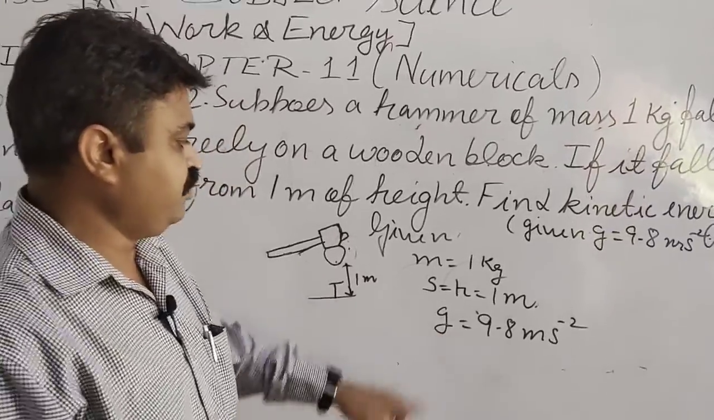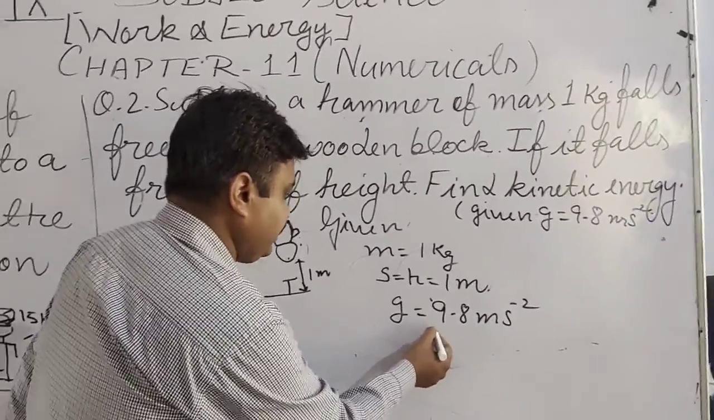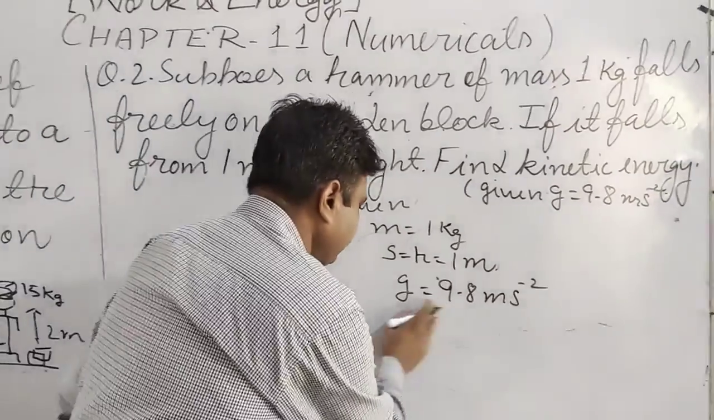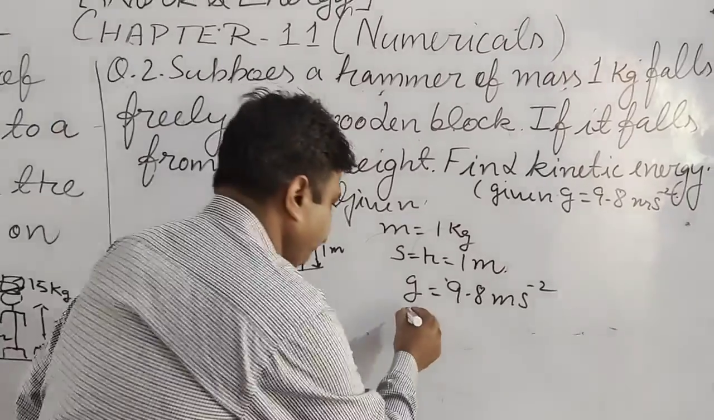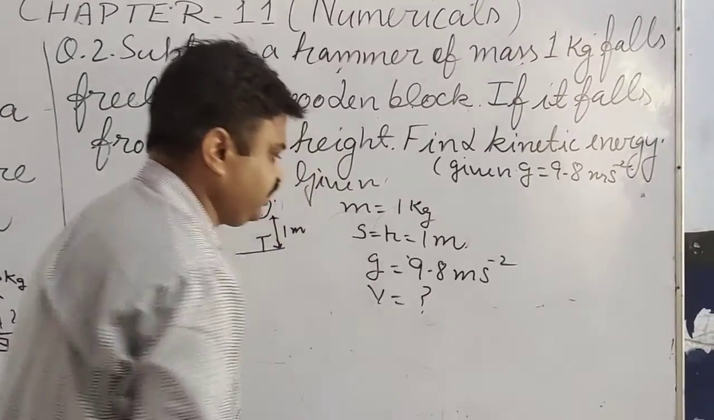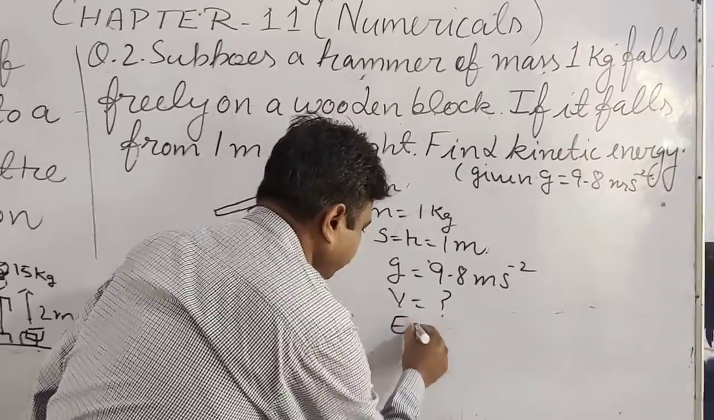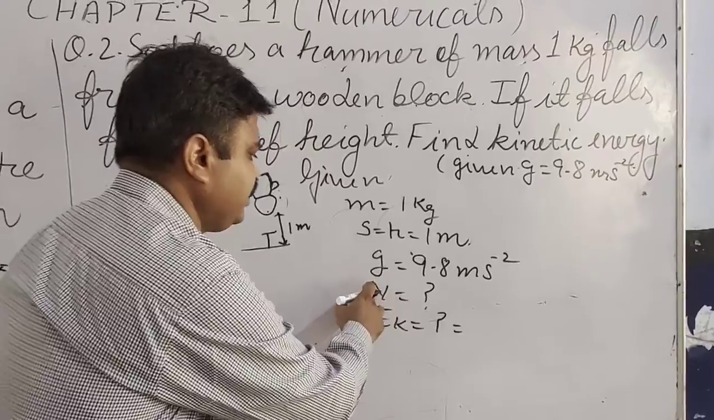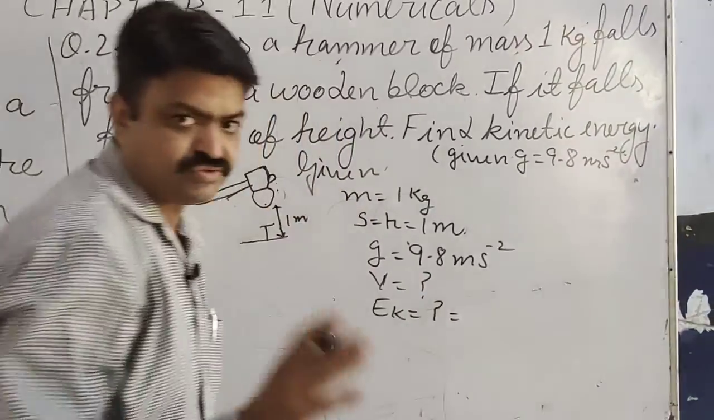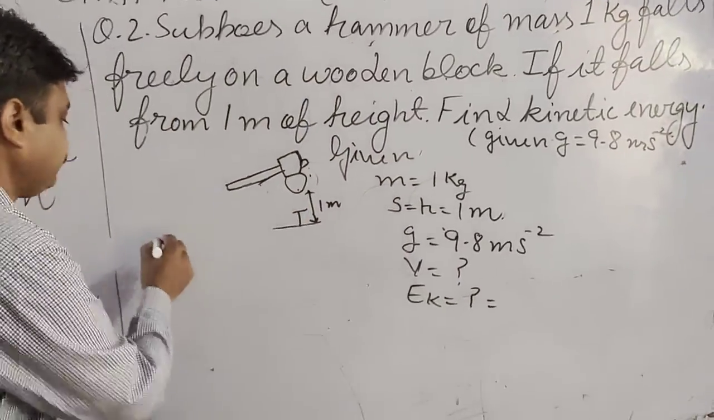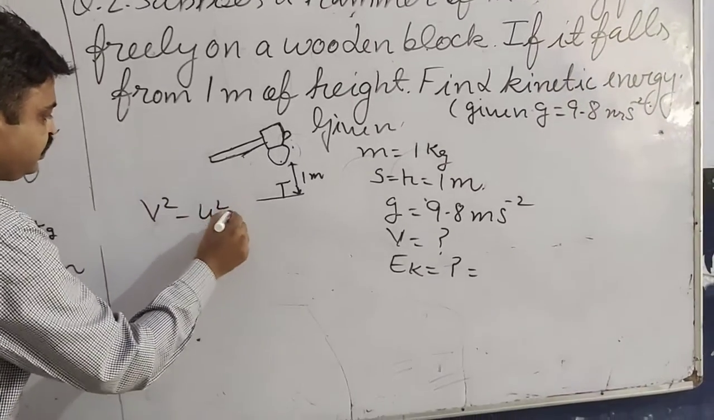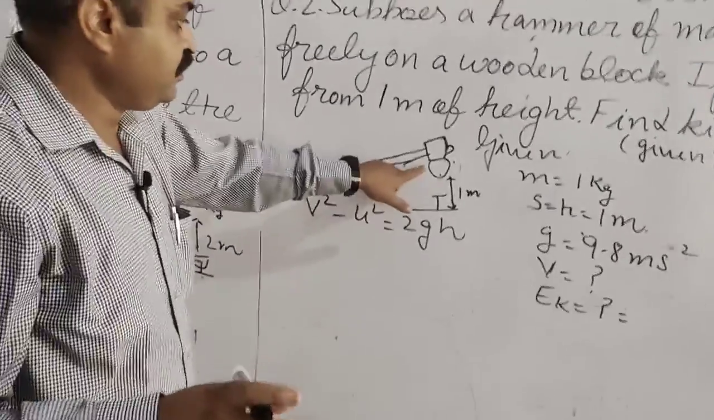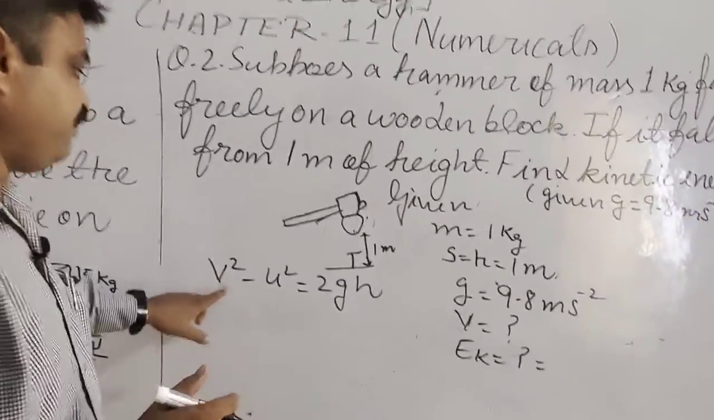So now what will you do? You will find the kinetic energy. How will you find the kinetic energy? Here the final velocity is not given, so first you will try to find out the final velocity, and after that you will find the kinetic energy. Now what is the formula of the final velocity, student? It is v square minus u square is equal to 2gh. In this case, the final velocity we will try to find out.